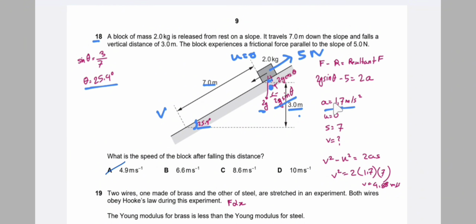So we know the value of acceleration, and we know that initially it starts from rest, so initial speed is 0, and the distance traveled is 7 meter. We need to find the speed of the block after falling this distance, that is v. By using the equation v squared minus u squared is equal to 2as, we find the value of v, that is 4.88, or approximately 4.9 meter per second. So the answer is A.